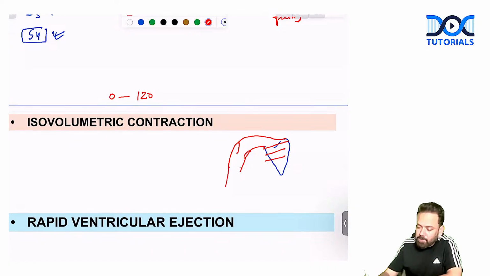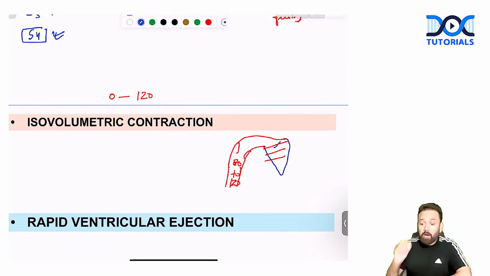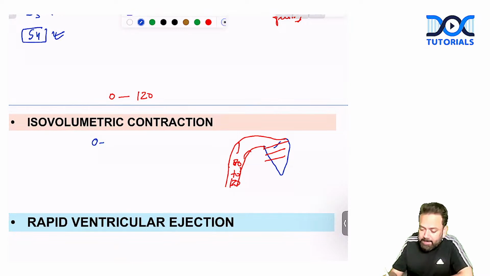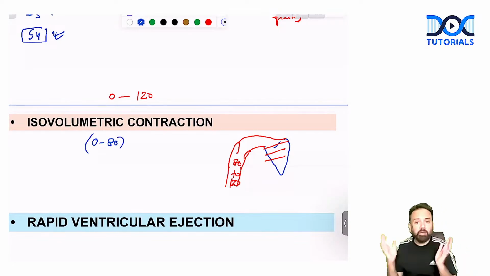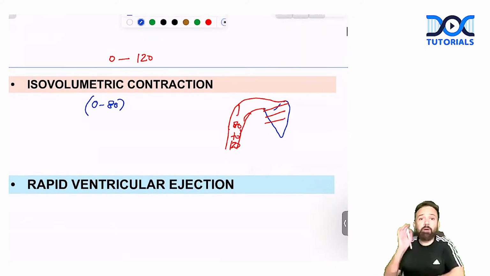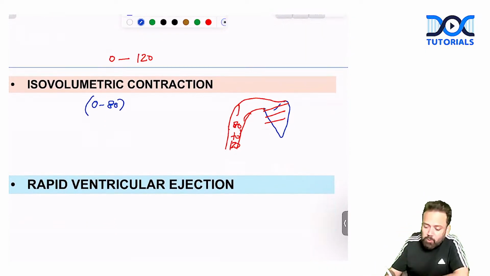And minimum pressure of aorta is how much? 80 and maximum was 120. It means from 0 mm Hg up to 80 mm of Hg, because after 80 the aortic valve will open. So from 0 mm Hg up to 80 mm of Hg, ventricles are going to contract in a closed chamber.